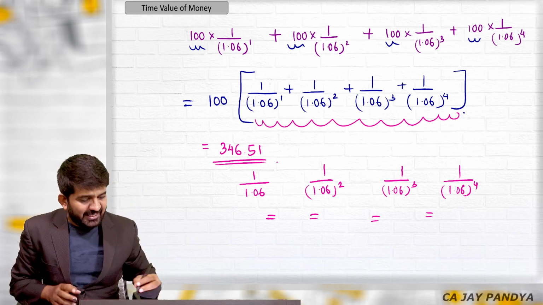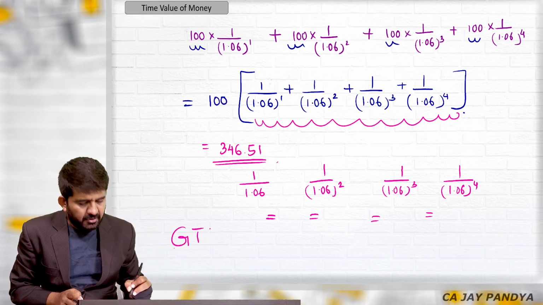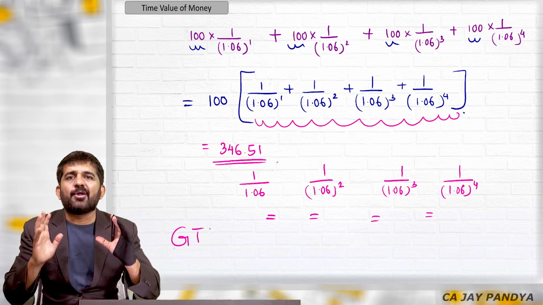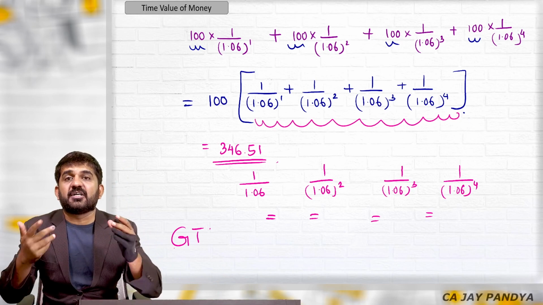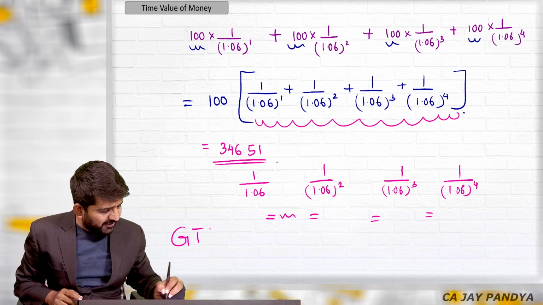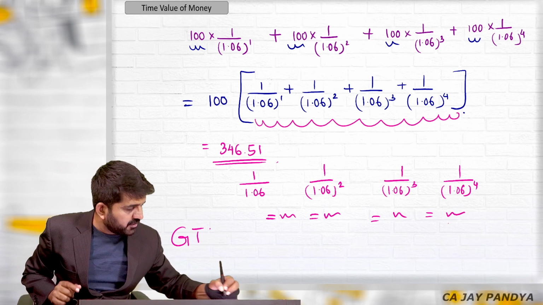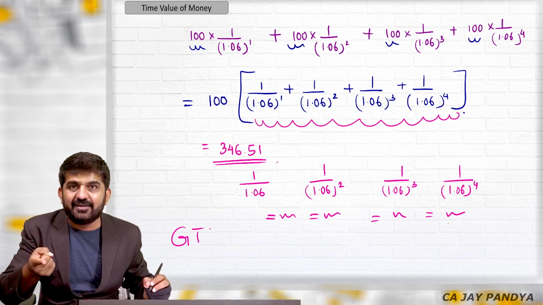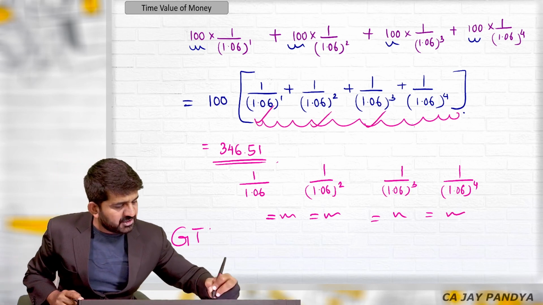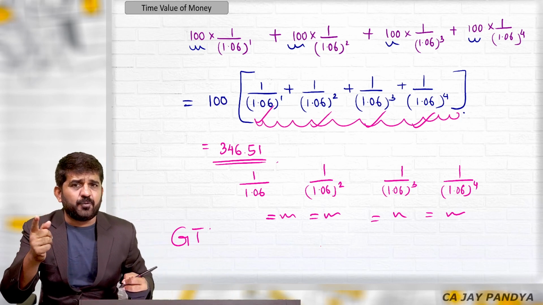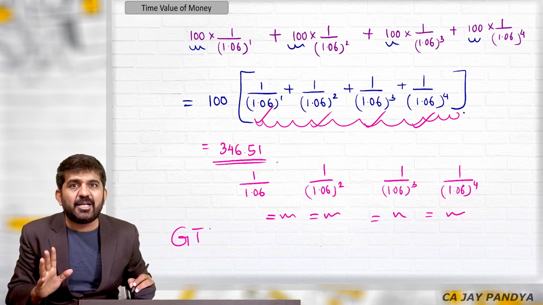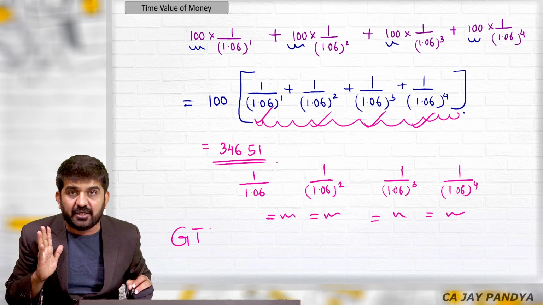See what is GT? GT will add all the figures after is equal to. So whatever figures you have got after is equal to, grand total will add. And all these figures were after is equal to. Don't do it in future value. But in present value, you should do it by grand total.